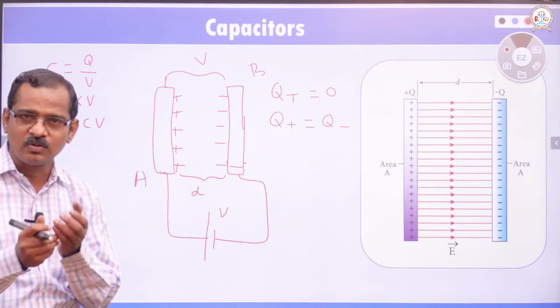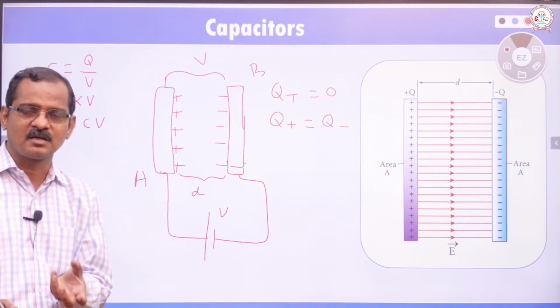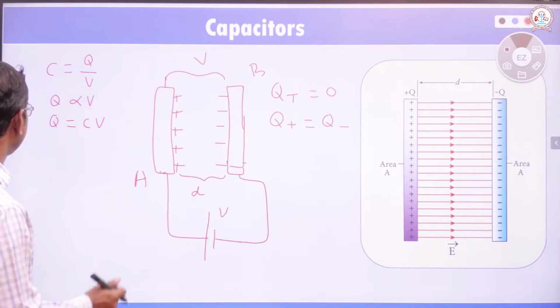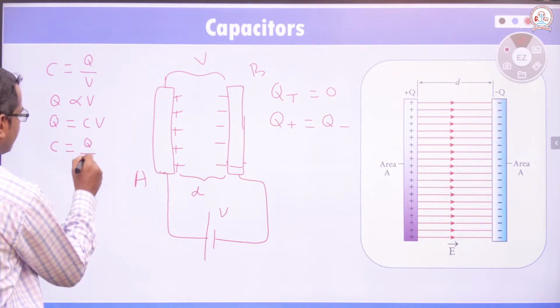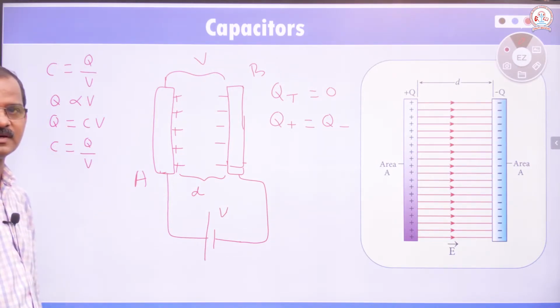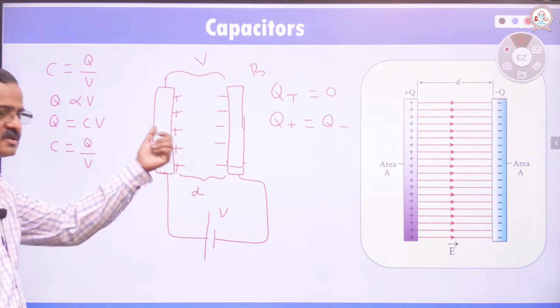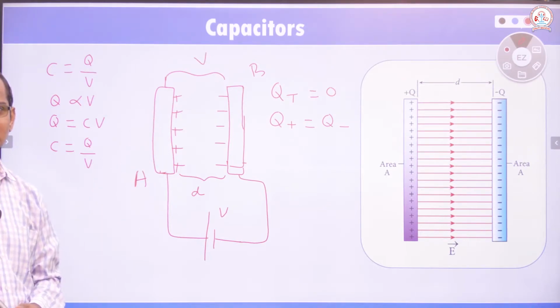Capacitor is a device. Capacitance is the process or the work the capacitor does. We can write that C is equal to Q by V, where C is the capacitance of the capacitor, Q is the charge in the capacitor, and V is the potential difference between the plates.